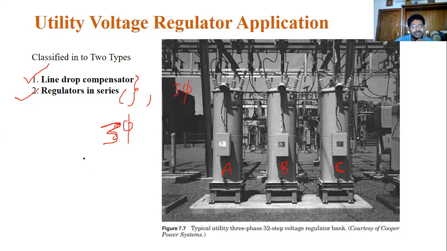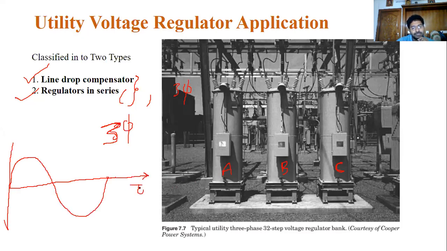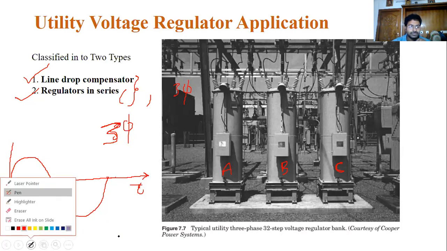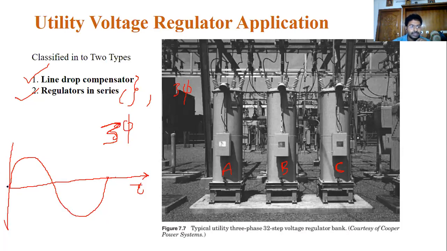See this single waveform; I will draw it. Look carefully and you can understand. Suppose you assume time t and phase A. I can change the color. This is another phase.